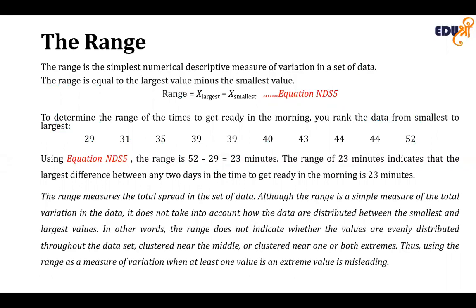The range measures the total spread of the set of data. Although it is a simple measure of the total variation in the data, it does not take into account how the data are distributed between the smallest and the largest. In other words, the range does not indicate whether the values are evenly distributed throughout the data set, clustered near the middle, or clustered near one or both of the extremes. Thus, using the range as a measure of variation when at least one value is extreme will be misleading.